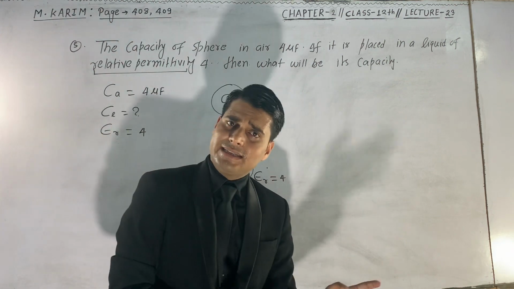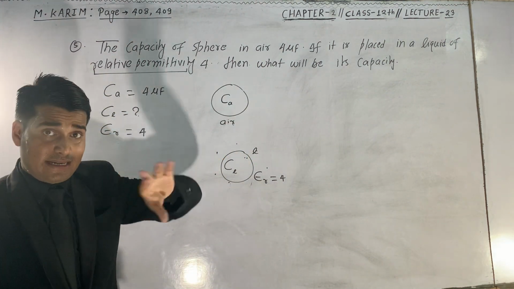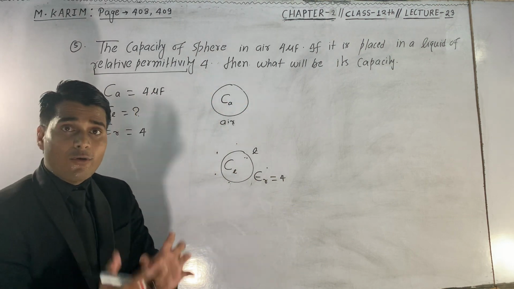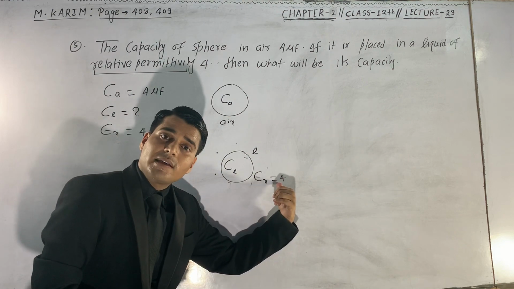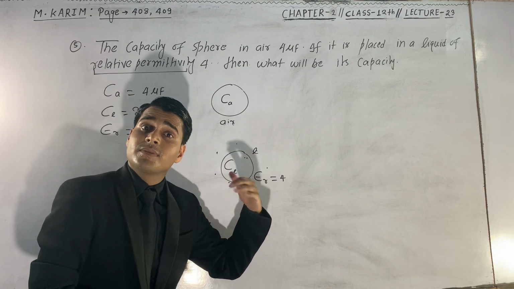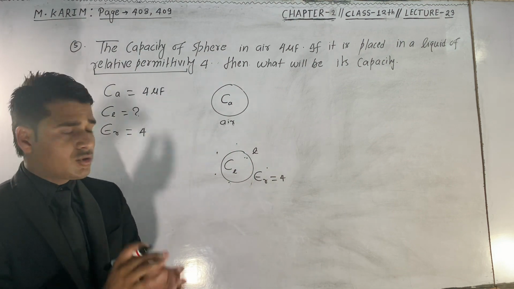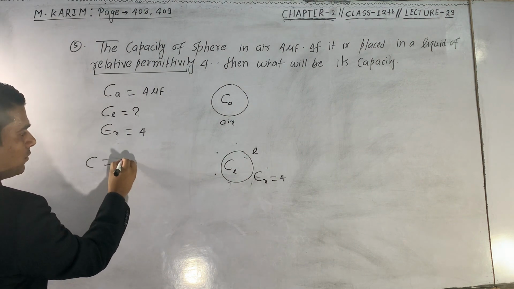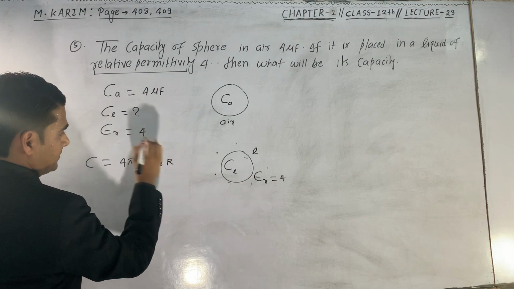Let us understand this question again. There is a sphere which is kept in the air. In air, its capacity is 4 microfarad. When we place this sphere in a liquid of relative permittivity 4, then what will be its capacitance in that liquid? So we know that C is equal to 4 pi epsilon naught into epsilon r into r.